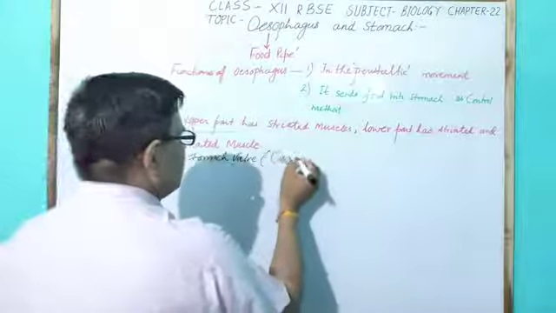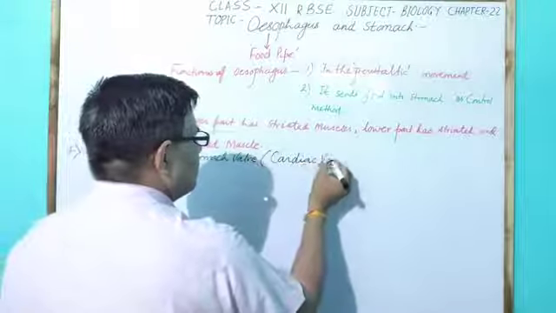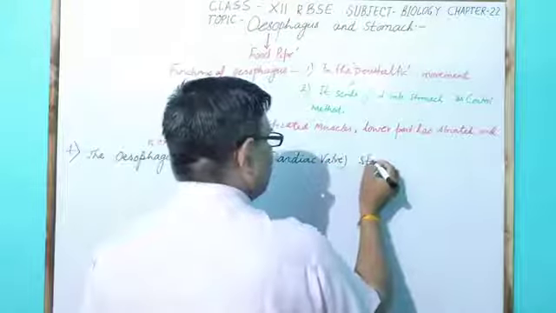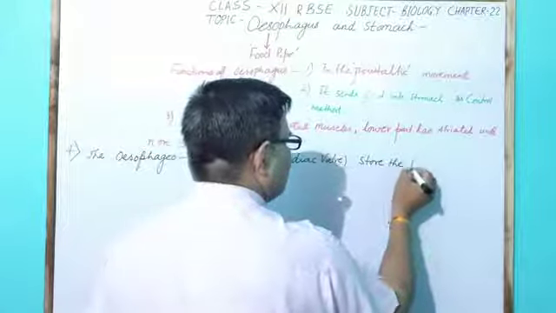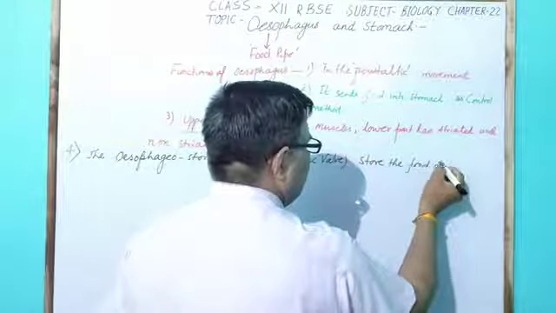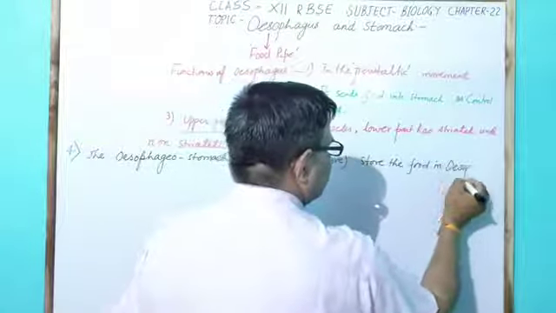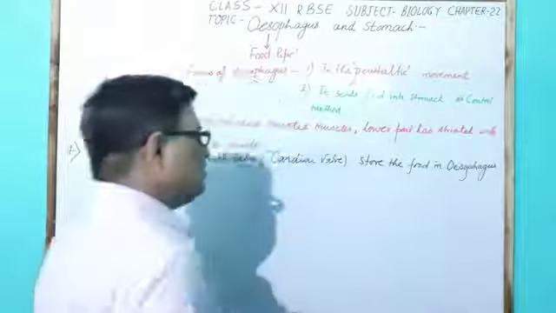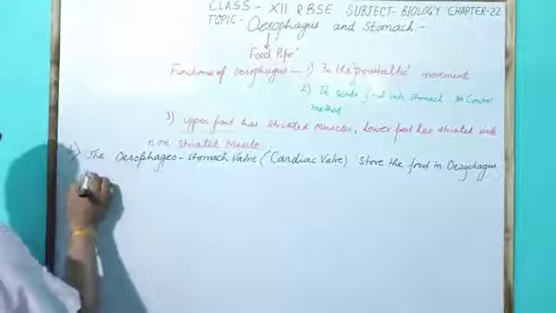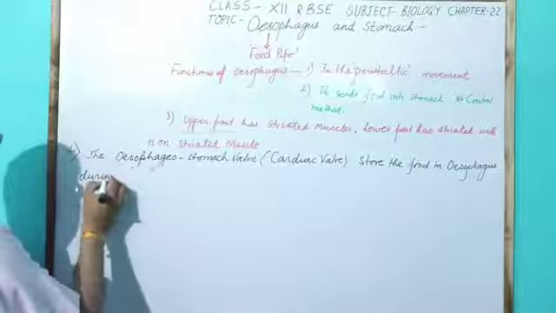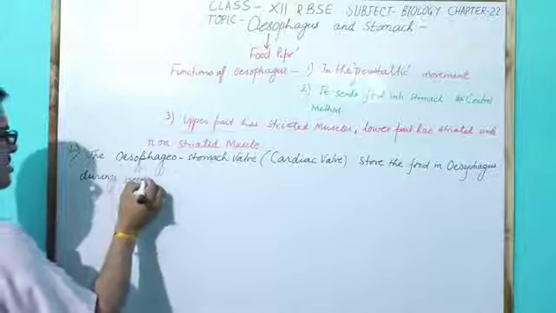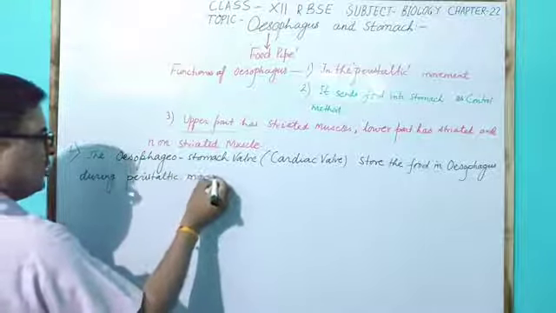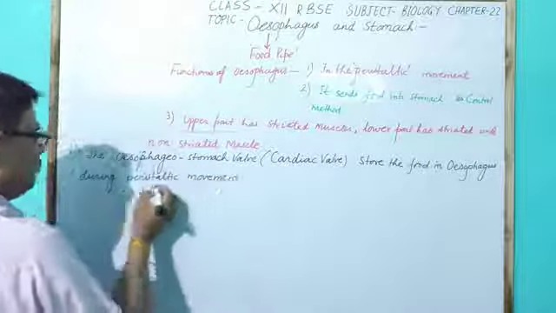Now it is also called the cardiac valve. It stores the food in the oesophagus during churning. During churning means during peristaltic movement.